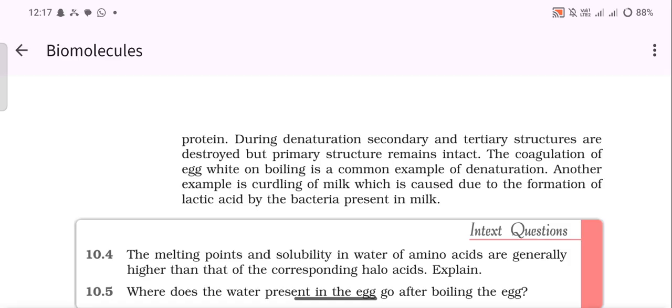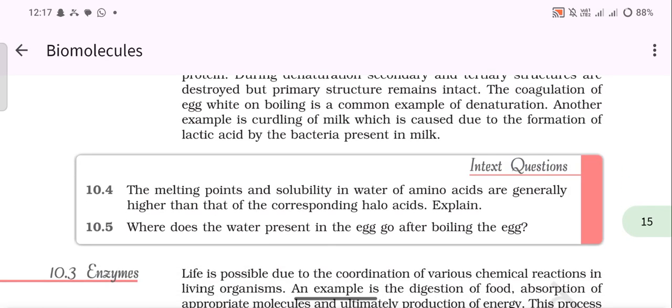Another example is the curdling of milk, which is caused due to the formation of lactic acid by the bacteria present in milk.